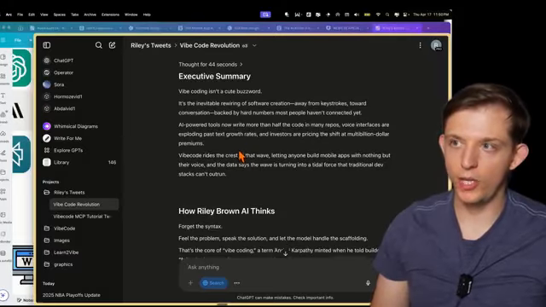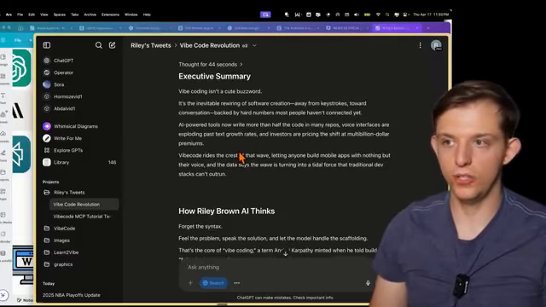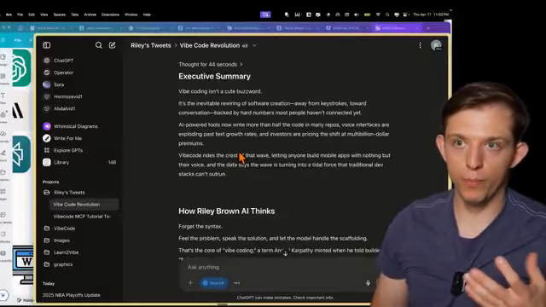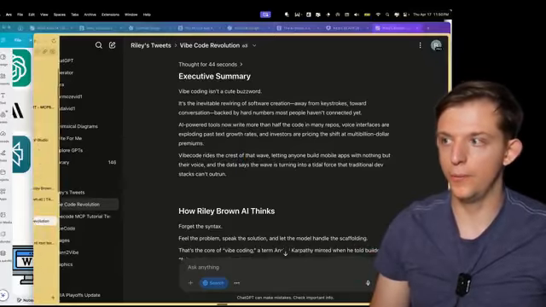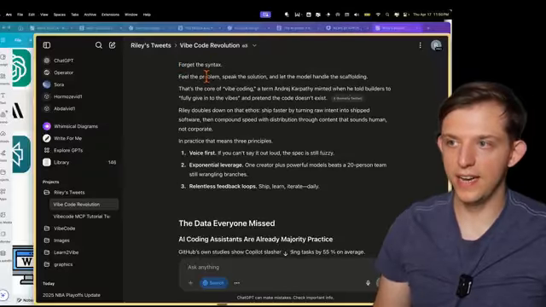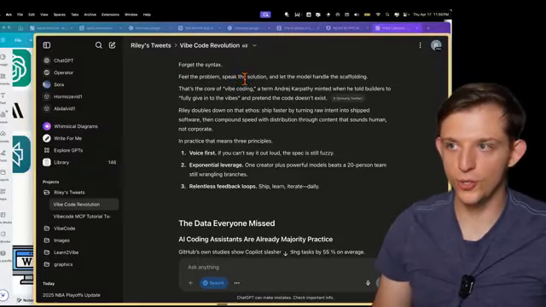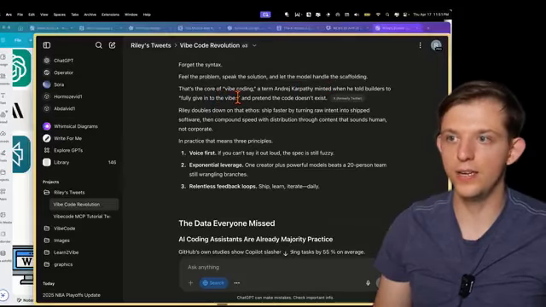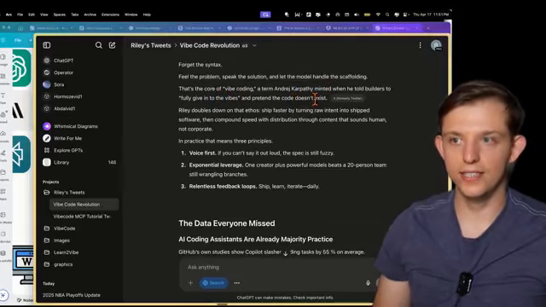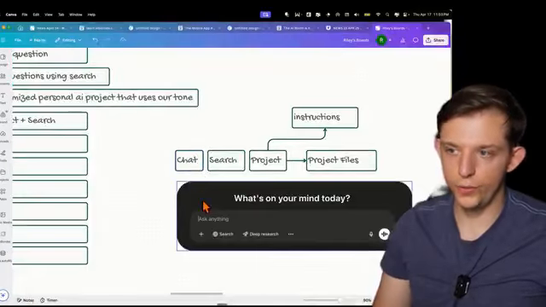And then it used the project that we were in to create the proper tone based on our instructions and the files that we uploaded. Forget the syntax. Feel the problem. Speak the solution. That's core. The term that Andrej Karpathy minted when he told builders to fully give into the vibes and to pretend the code doesn't exist. So far we've used this chat interface, which we can turn on the search.